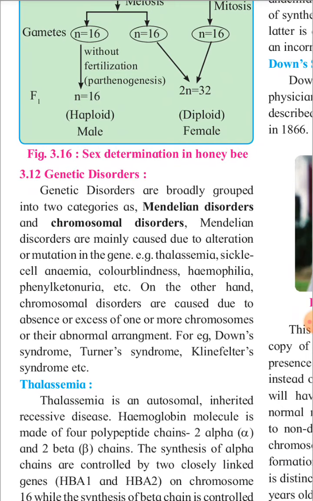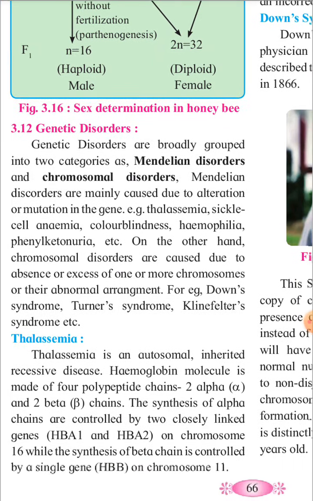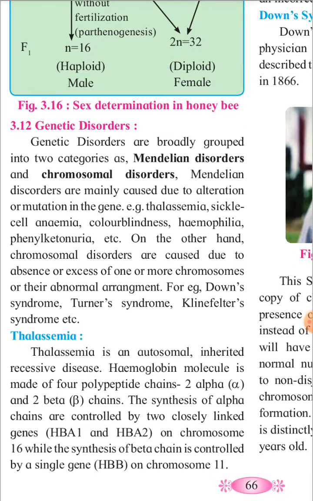Genetic disorders are disorders which are caused due to the genes. We have to study some such genetic disorders, so let us study. Genetic disorders are broadly grouped into two categories: Mendelian disorder and chromosomal disorder.